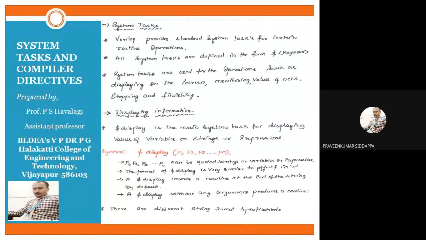System tasks are used for operations such as displaying on the screen, monitoring values of nets, stopping and finishing. By using system tasks, we execute these four operations.